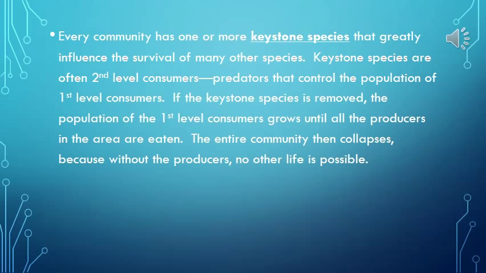Every community has one or more keystone species that greatly influence the survival of many other species. Keystone species are often second-level consumers, predators that control the population of first-level consumers. If the keystone species is removed, the population of the first-level consumers grows until all of the producers in the area are eaten. The entire community then collapses because without the producers, no other life is possible.